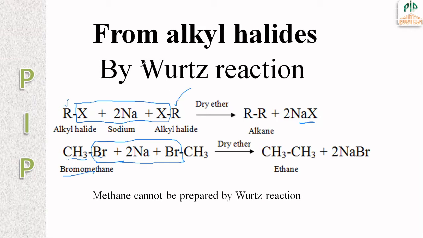This reaction is called the Wurtz reaction. That is, alkyl halides react with sodium in presence of dry ether. Alkane is obtained. This reaction is called the Wurtz reaction.